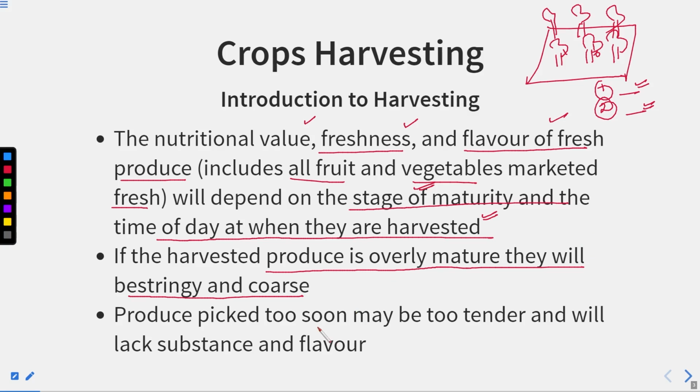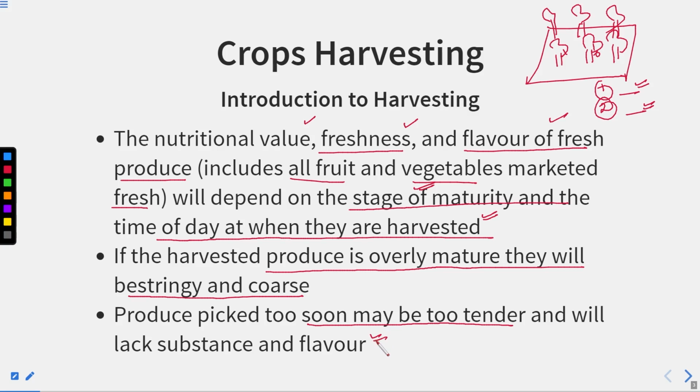Produce picked too soon may be too tender and will lack substance and flavor. If you pluck the fruit too soon, it does not get mature, and it does not have its freshness and nutritional value at the time you plucked it, so it will lack substance and flavor.